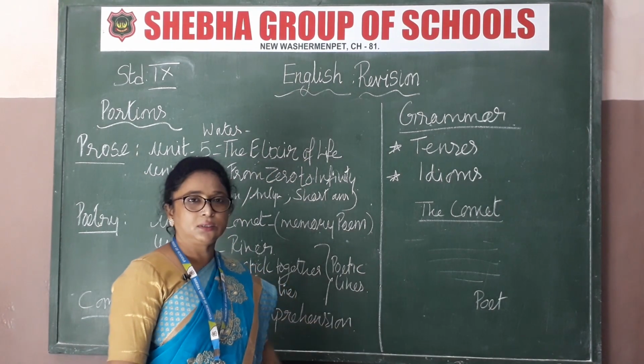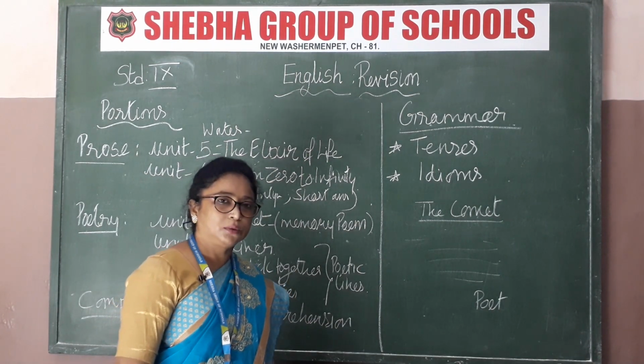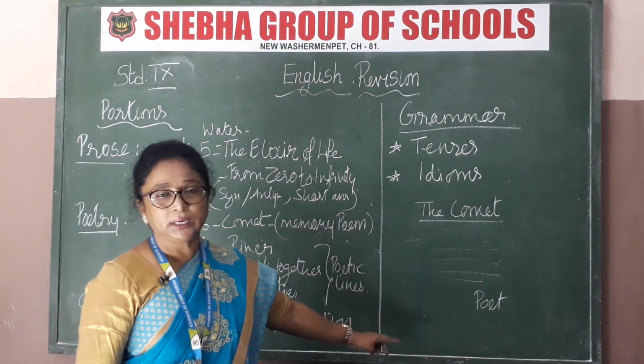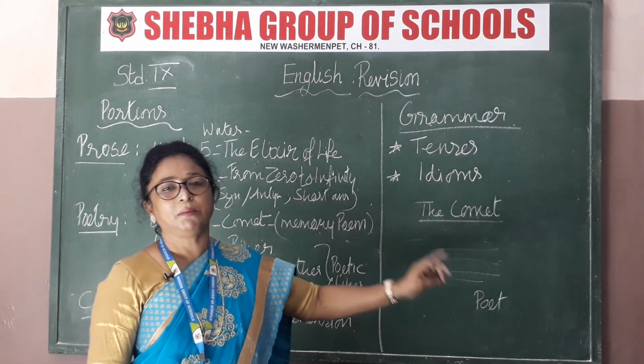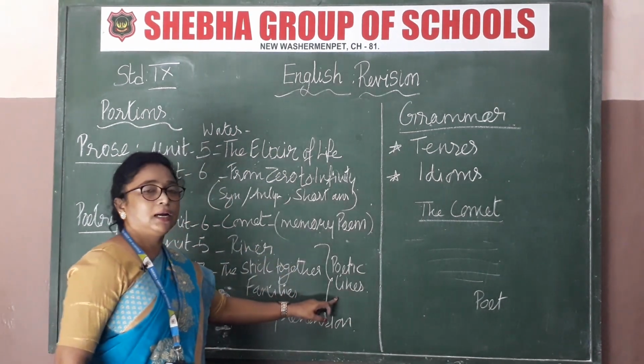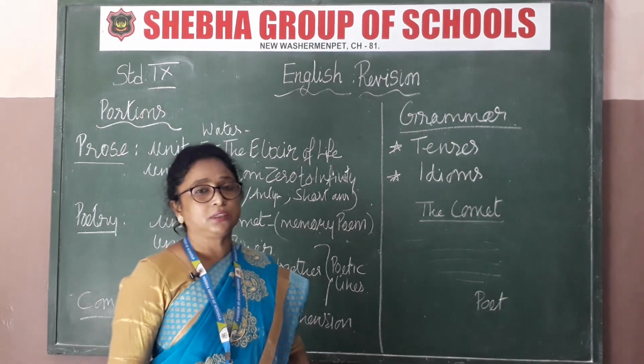Because in those questions, the poetic lines I may ask you, the questions may be asked. Okay, so that is very, very important. Name of the poem and the name of the poet is very, very important. Okay, then finally read the lines. Read the lines. What kind of questions will be asked now?